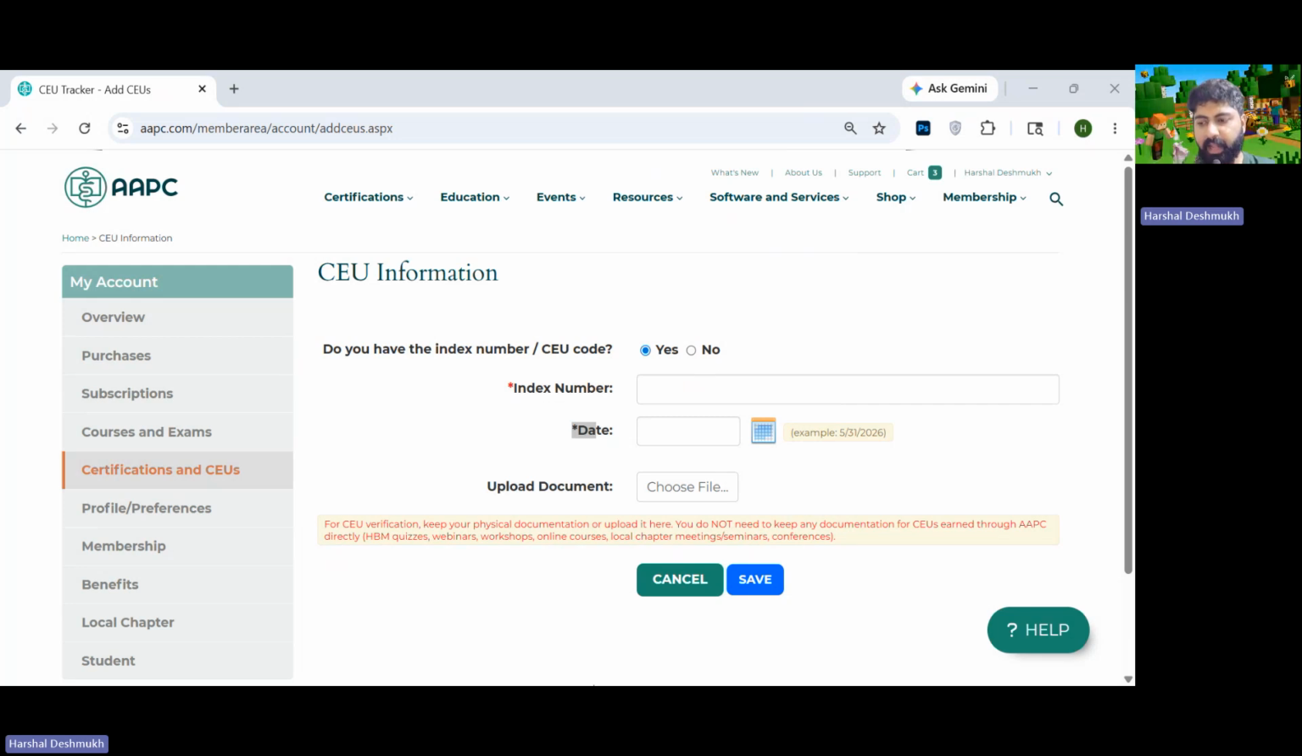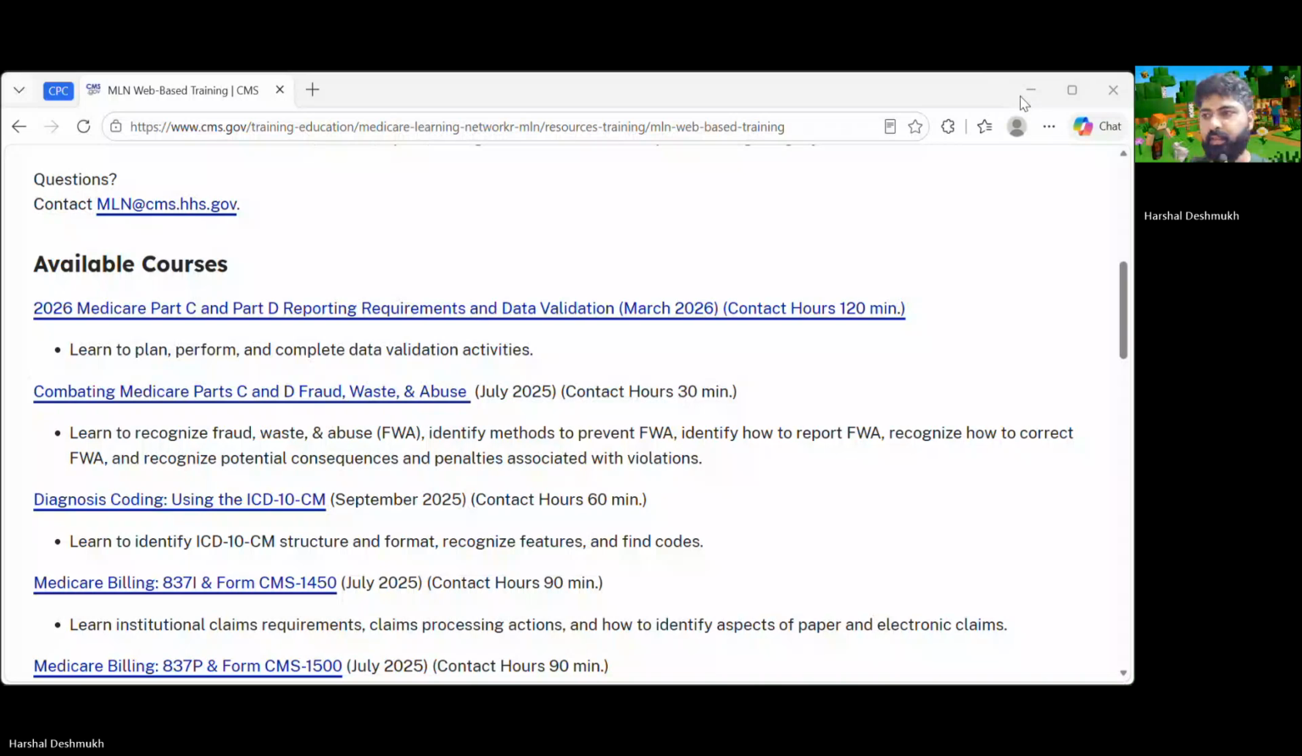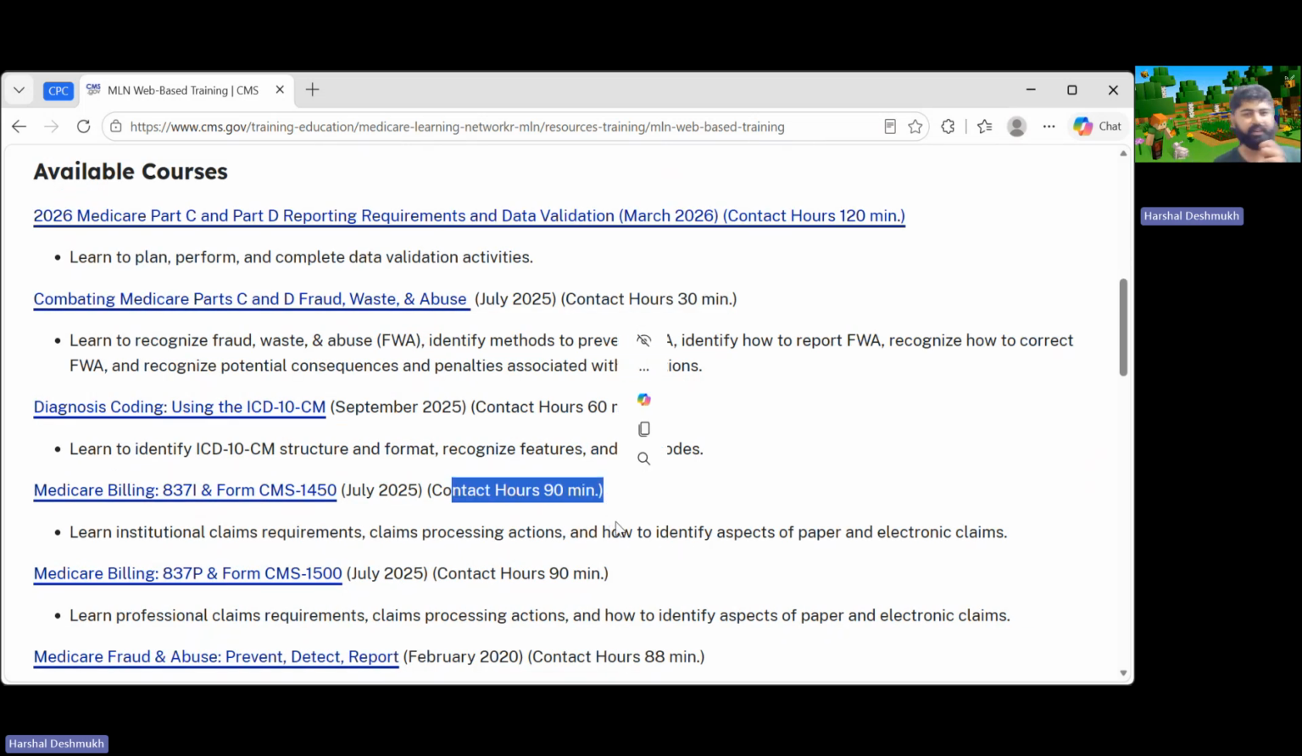Now, for example, I'll complete a short course for you guys. Before I start this course, you can see the duration in hours and minutes mentioned for each course here. AAPC gives one CEU for 60 minutes. For 120 minutes, you'll get two CEUs. For 30 minutes, you'll get half a CEU, that is 0.5. And for 90 minutes, as you have guessed already, 1.5 CEUs.